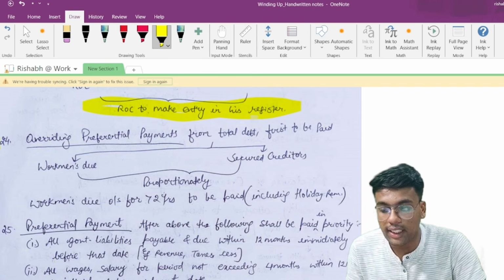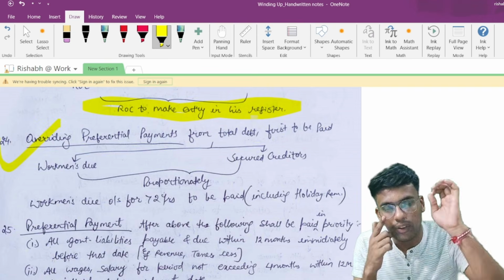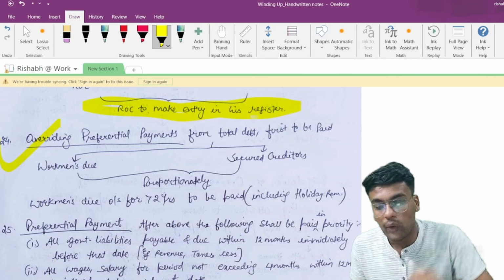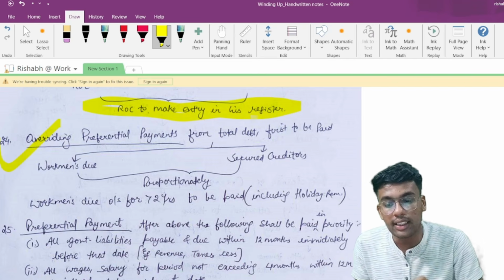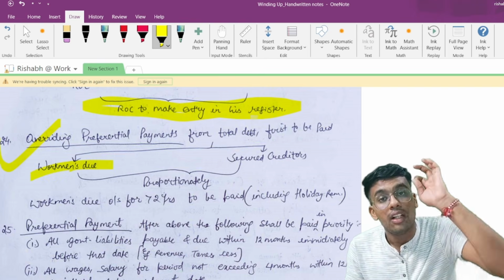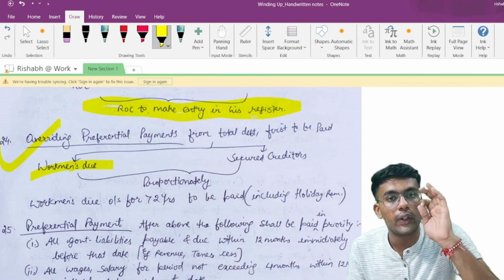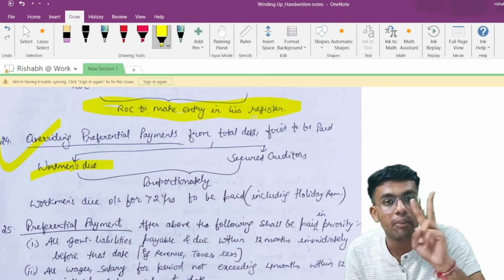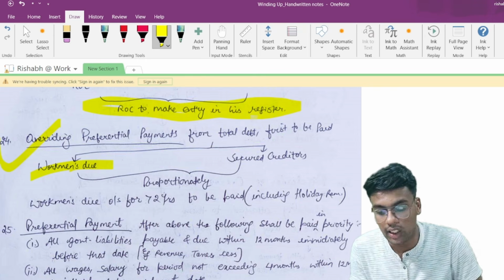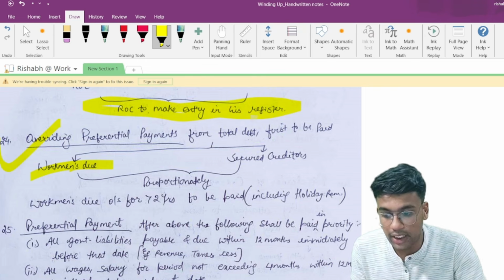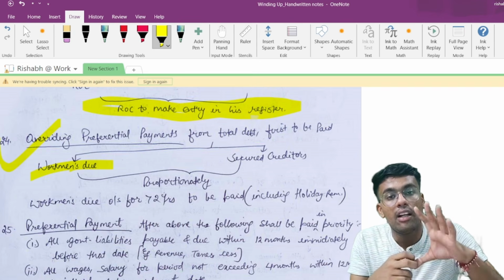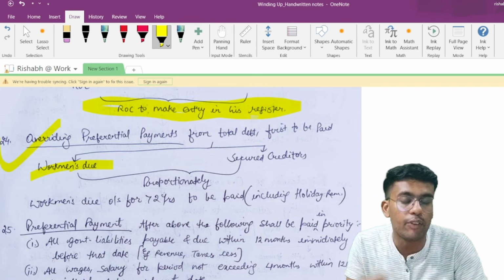Now we are going to understand the overriding preferential payments in case of a winding up. Under overriding preferential payments from total debts, first to be paid are the workmen's dues. That means, first and foremost, whenever you wind up, payments are to be made to two parties. The first is the workmen's dues and the second is the secured creditors, and it is to be paid proportionately. Workmen's dues outstanding for more than 2 years are to be paid first, apart from any other payment,